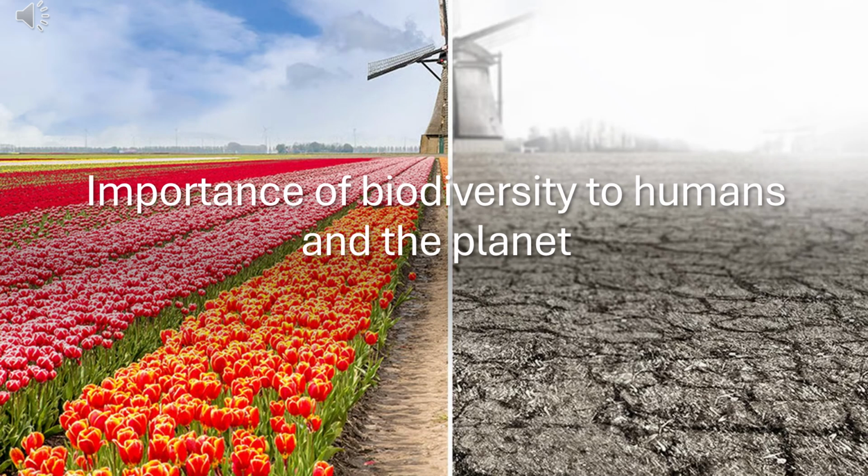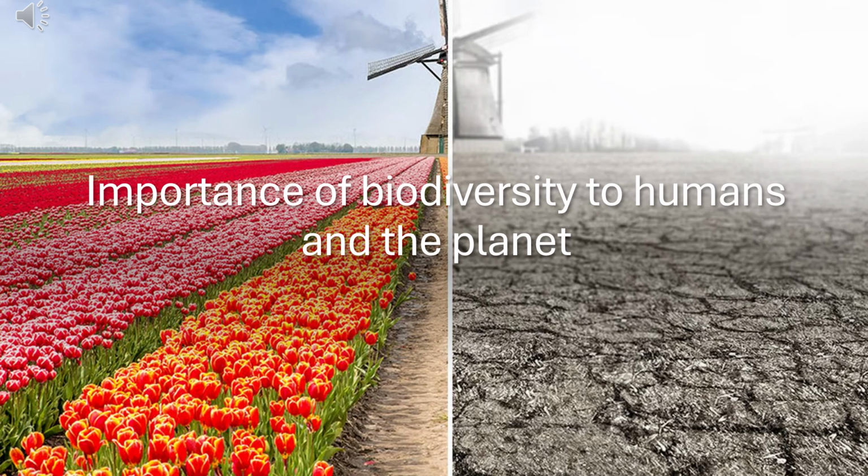On the left side, there is a field filled with neat rows of vibrant tulips in shades of red, pink, and orange. The flowers are dense and healthy, creating a colourful and lively scene that stretches far into the distance. On the right side, the same area is completely barren and lifeless. The ground is dry, cracked, and colourless, with no sign of vegetation. It looks empty and desolate, emphasizing the stark difference between a flourishing landscape and one where life has disappeared.